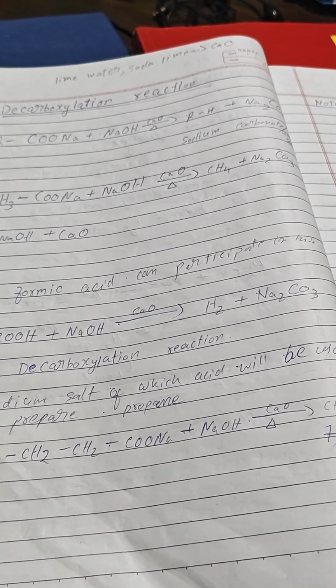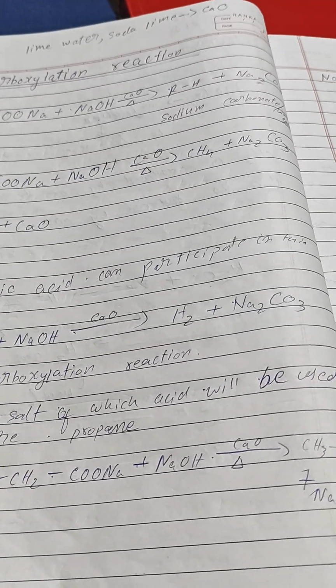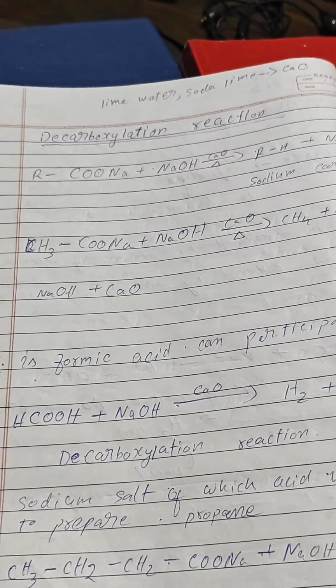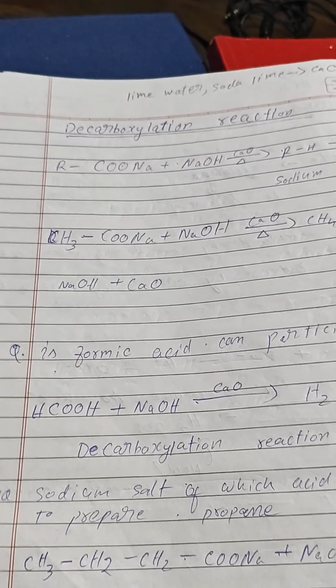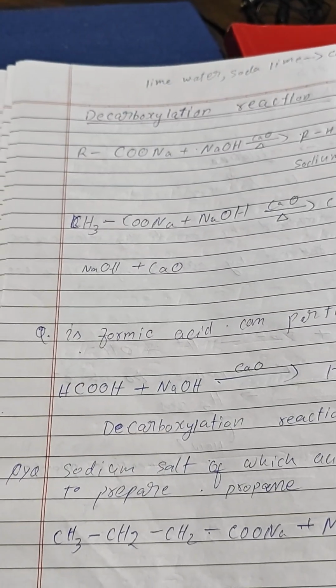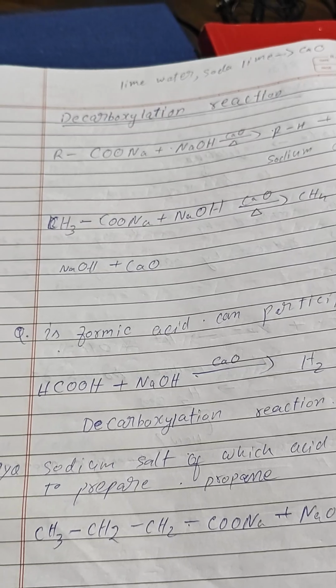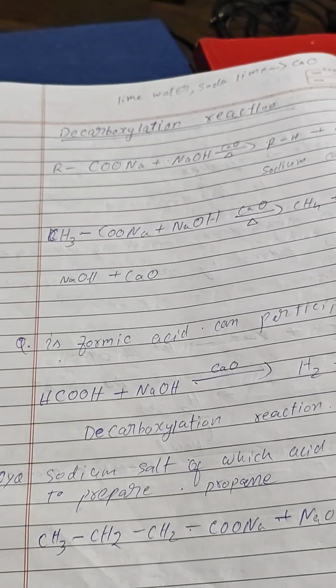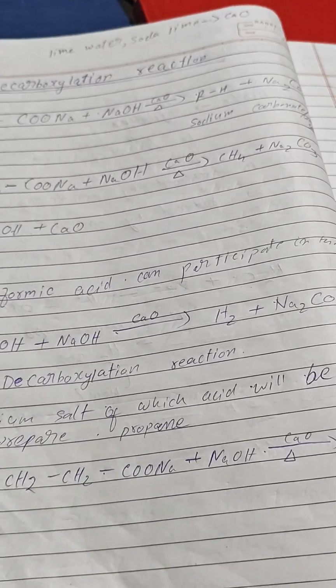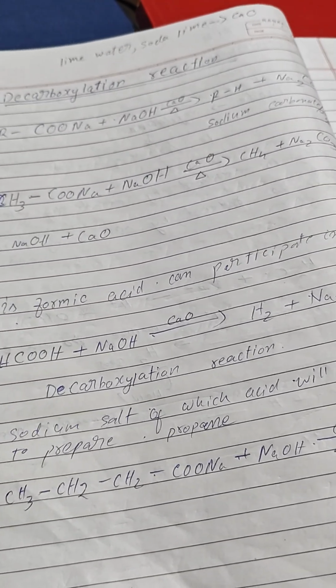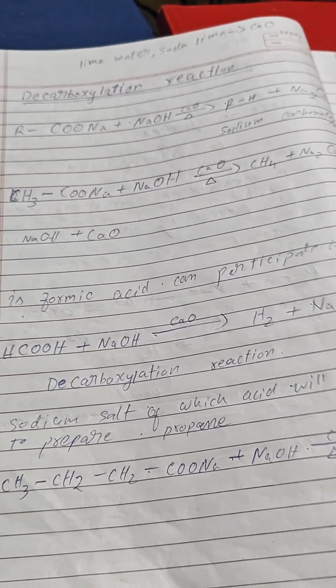Can formic acid participate in this? What is formic acid? Formic acid is methanoic acid, which in many instances is not allowed in the army or something. HCOOH plus NaOH gives HCOONa, H2, Na2CO3, just the same.